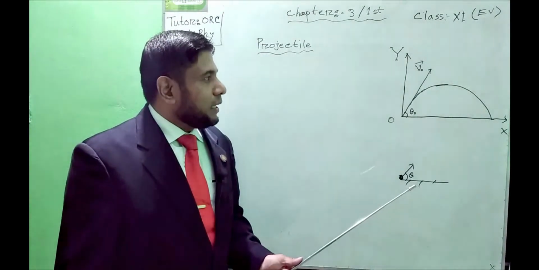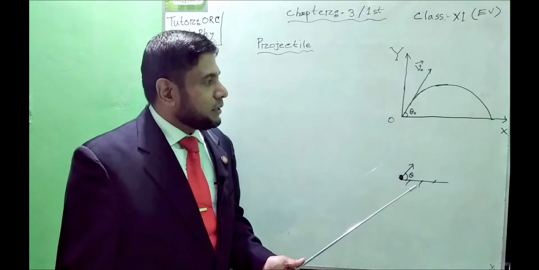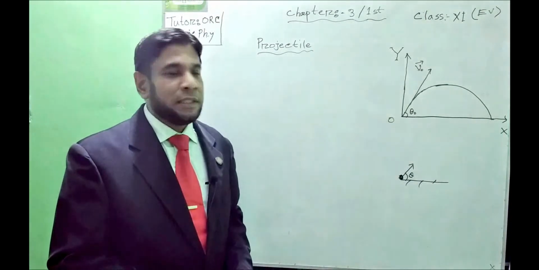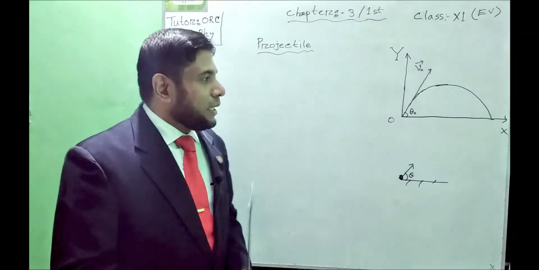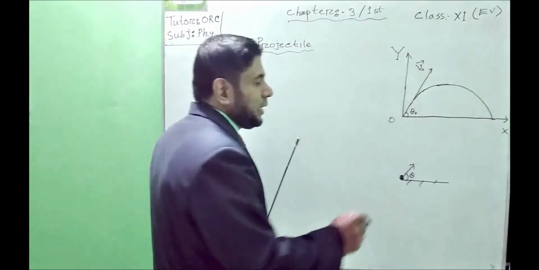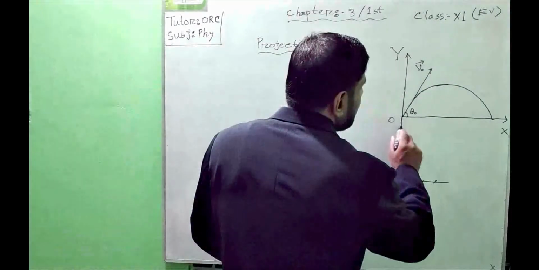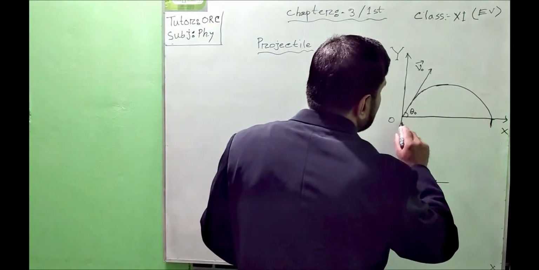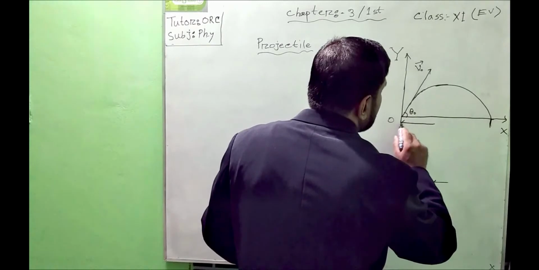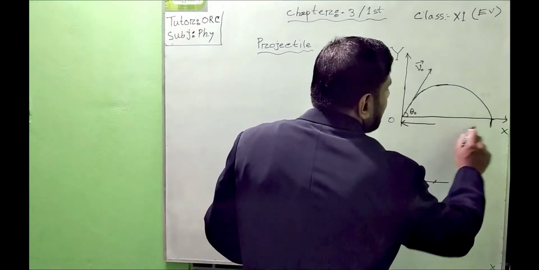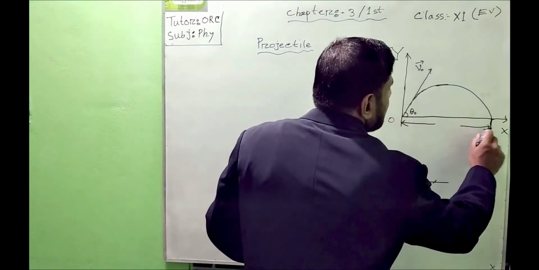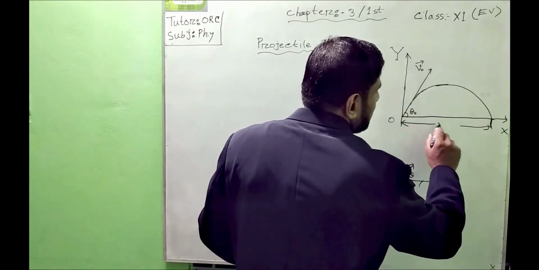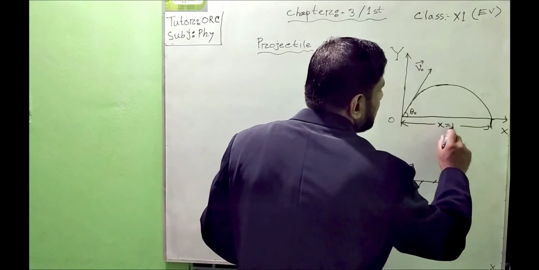Another important piece of information is that horizontal range is very important. Horizontal range is identified from the point of projection and the falling point of the projection: the horizontal distance the projectile crosses is known as the horizontal range.